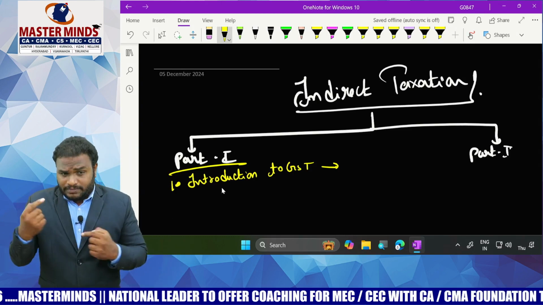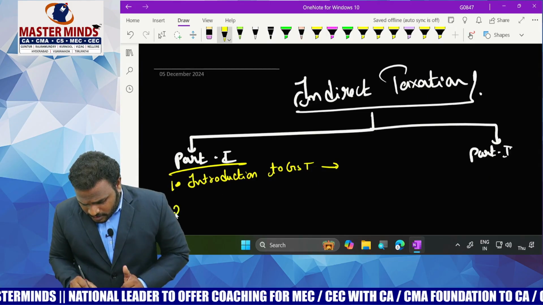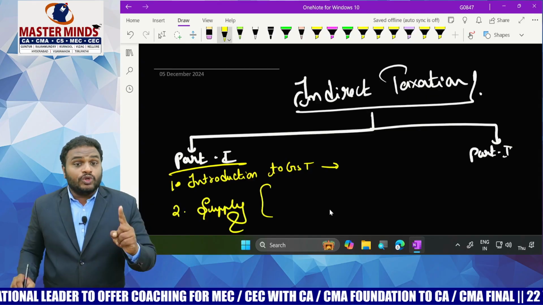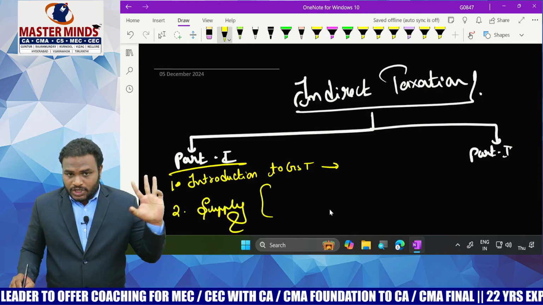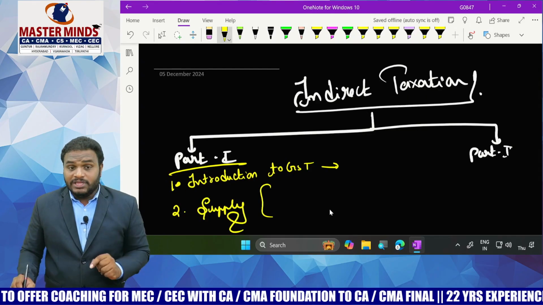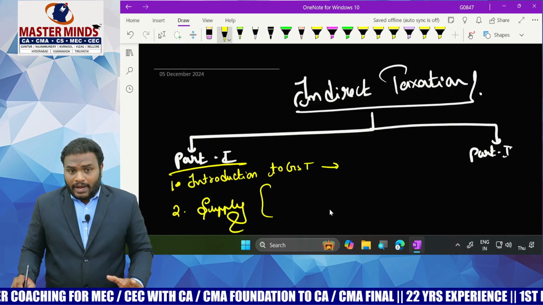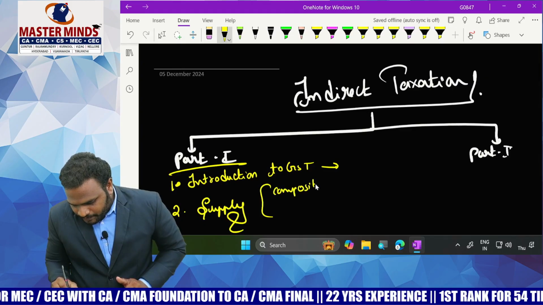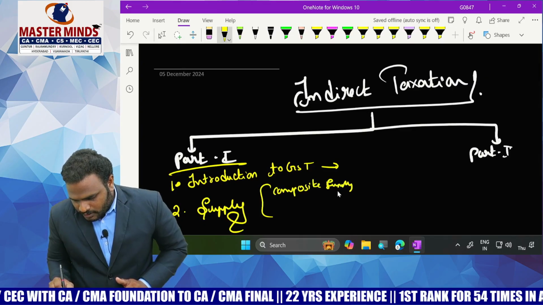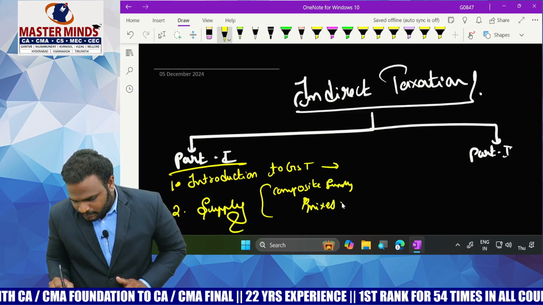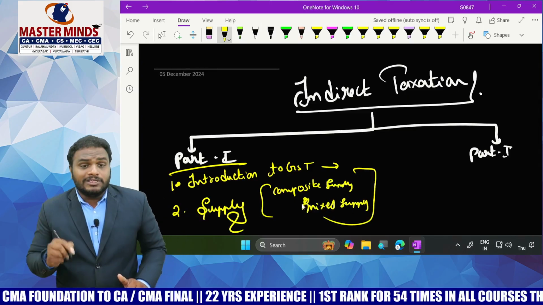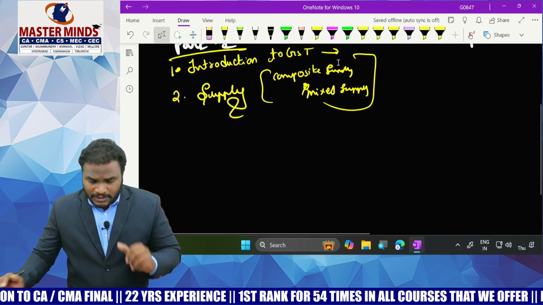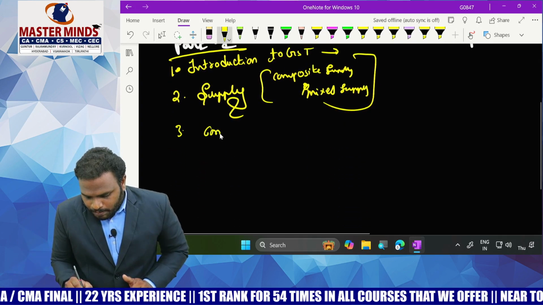Thereafter, supply. Schedule 1, Schedule 2, Schedule 3 are very, very, very important. In that, importation of service also. And please give more importance to composite supply and mixed supply. Please practice one problem on this and also read the difference between the two. After completion of supply, directly come to composition levy.